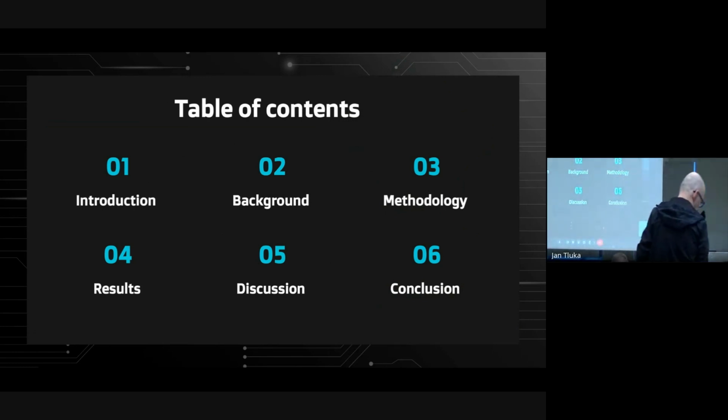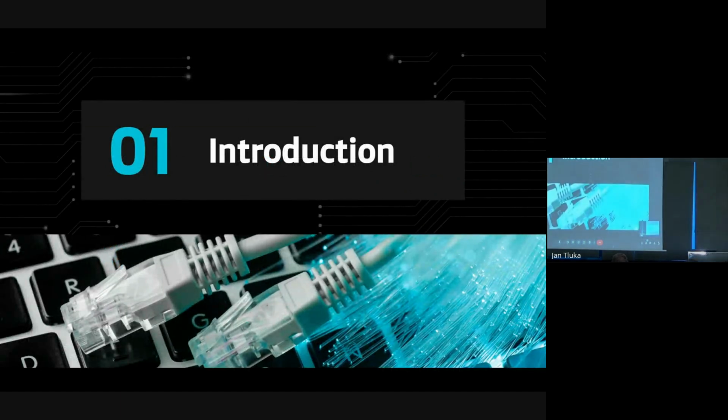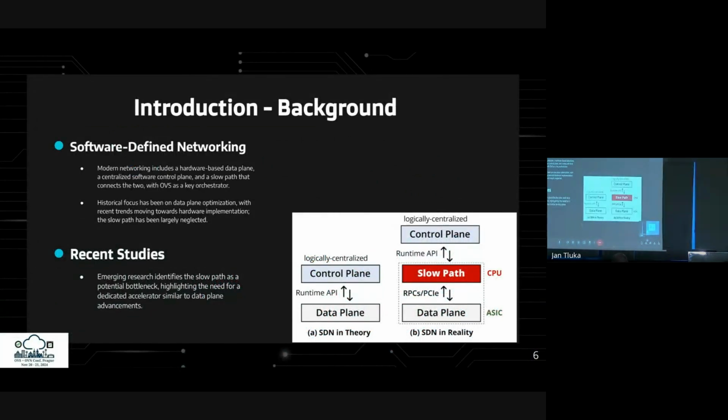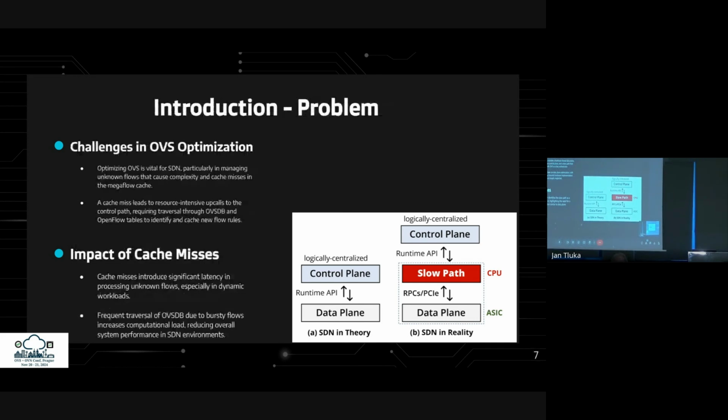Here's today's agenda, pretty straightforward. We start with the introduction and objectives of the work. Modern networking divides into a hardware-based data plane for packet forwarding, a control plane for routing, and the slow path connecting them. OVS, an open source option, manages this interaction. While efforts have focused on optimizing the data plane with hardware, the slow path has been overlooked. Recent studies show it's becoming a bottleneck in high-speed networks, suggesting it could benefit from dedicated acceleration like hardware offloading.